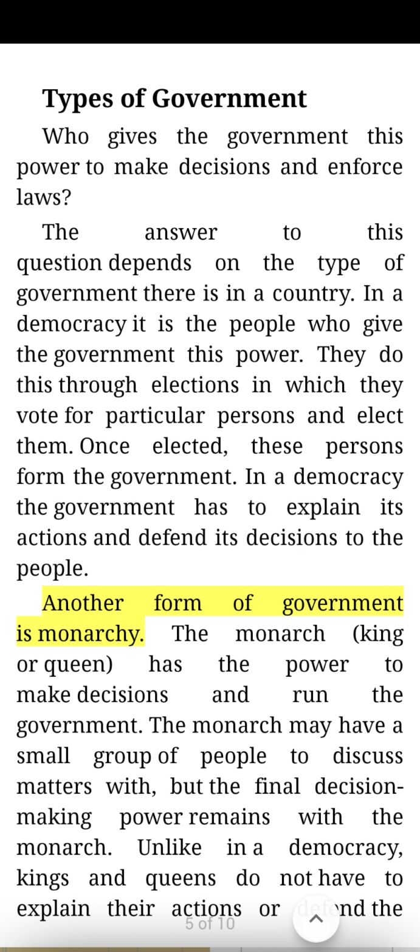Another form of government is monarchy. The monarch, king or queen, has the power to make decisions and run the government. The monarch may have a small group of people to discuss matters with, but the final decision-making power remains with the monarch.